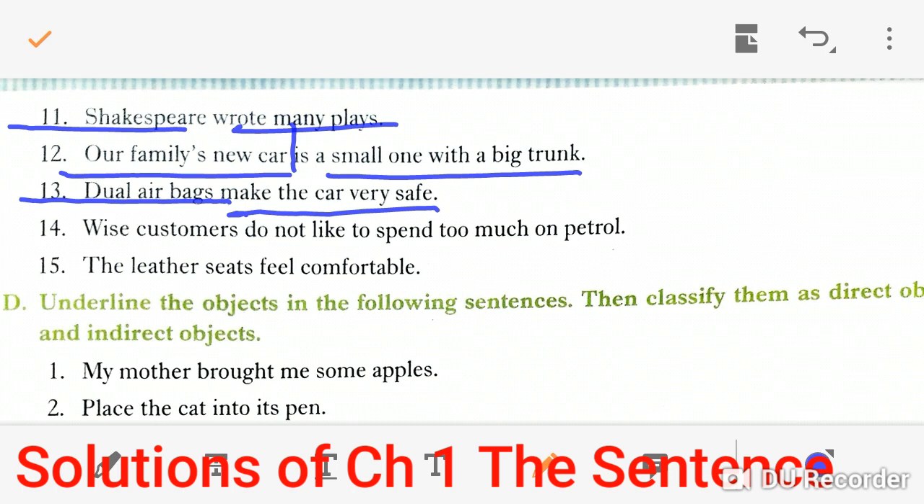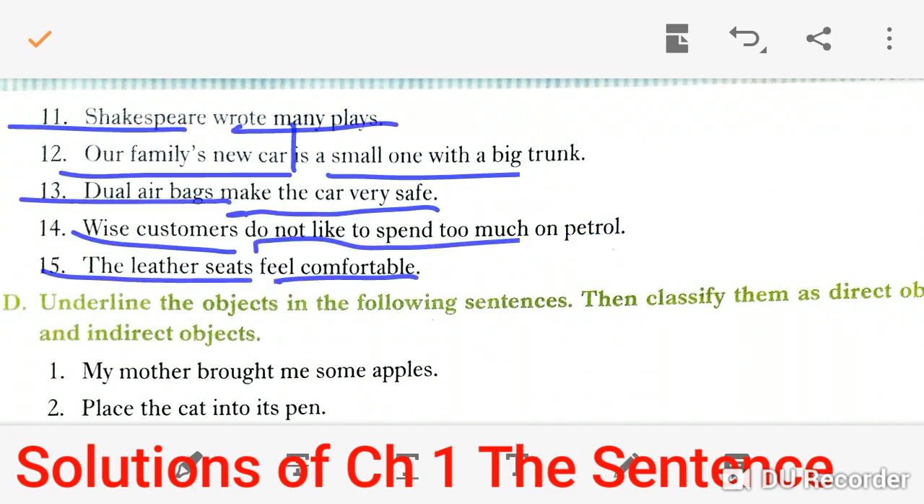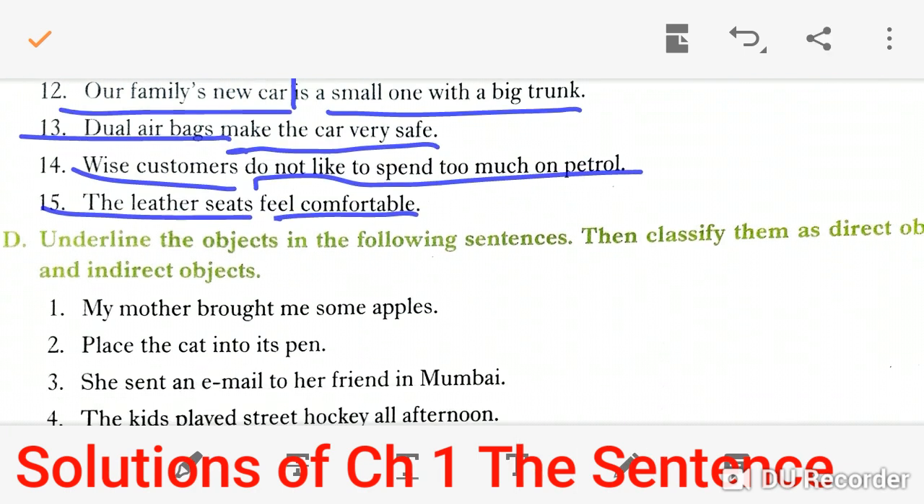Wise customers do not like to spend too much on petrol. Wise customers is a complete subject, and do not like to spend too much on petrol is a complete predicate. The leather seats feel comfortable. The leather seats is a subject and feel comfortable is a predicate. Thus, this question is completed.